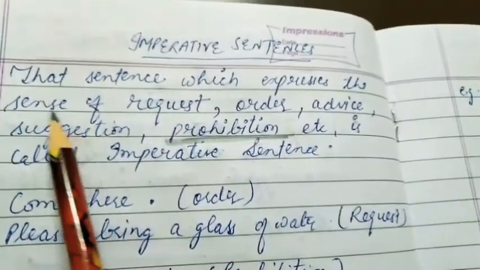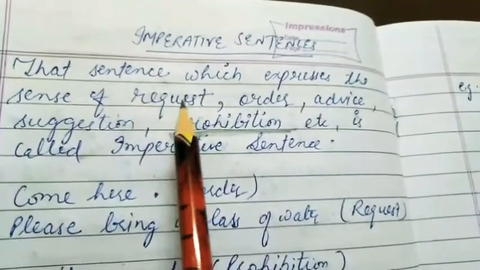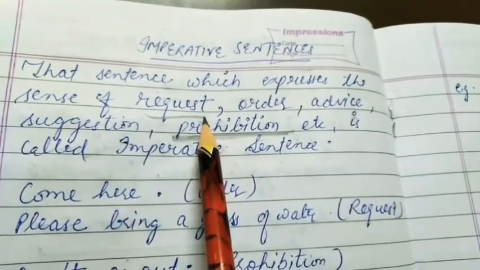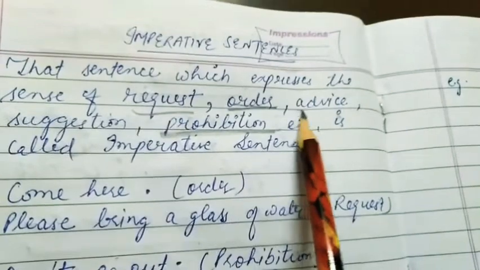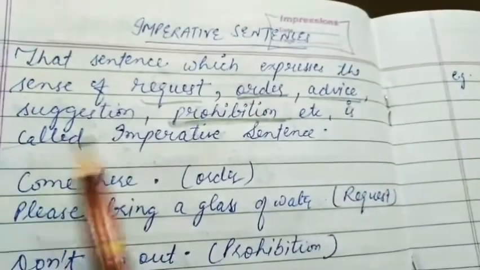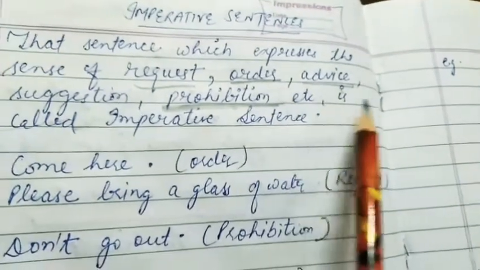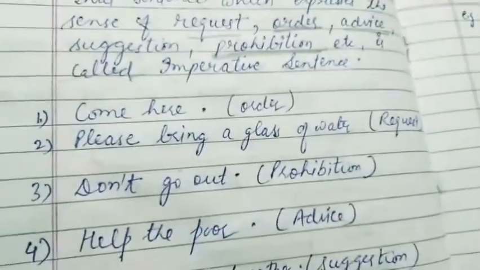So the definition is: a sentence which expresses the sense of request, order, advice, suggestion or prohibition, etc., is called an imperative sentence.